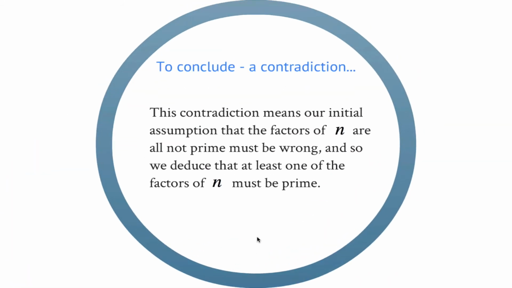What this indicates to us is a contradiction. By having shown that if n0 is not prime, it is not the least element, it is clear that our assumption that the factors of n are all not prime must be wrong. The least element must be prime, and perhaps some others as well. As such, we've proved that every natural number n must have at least one prime factor.